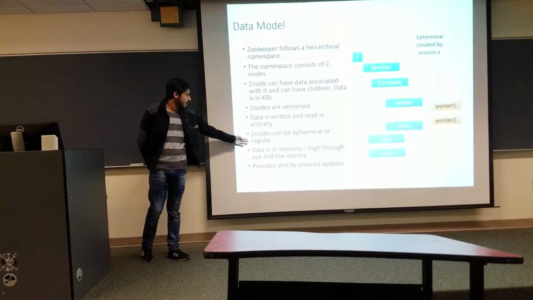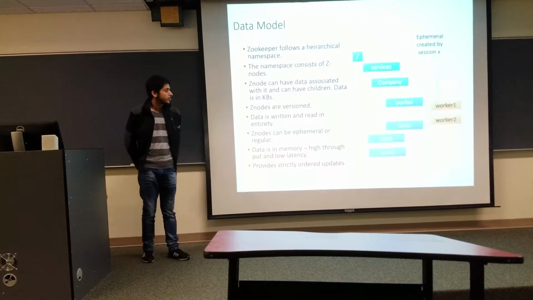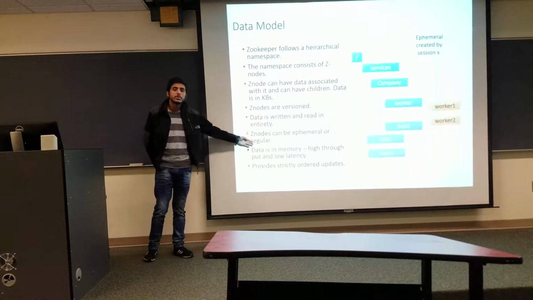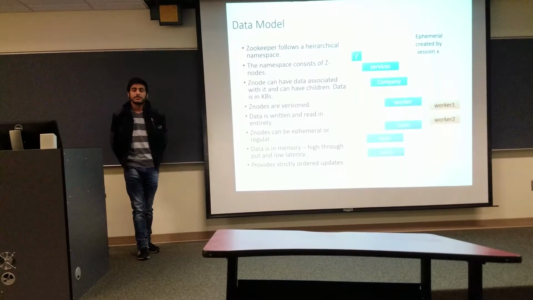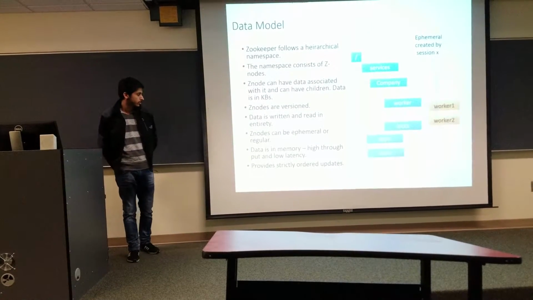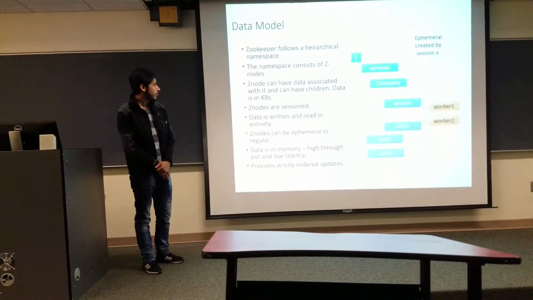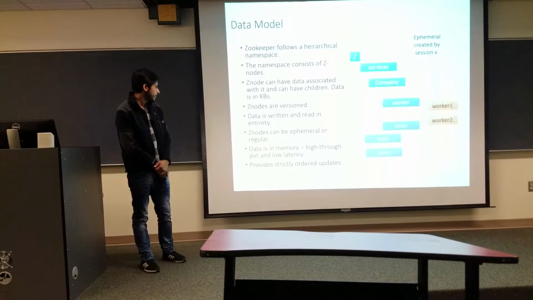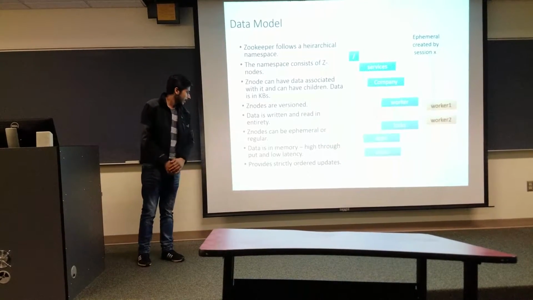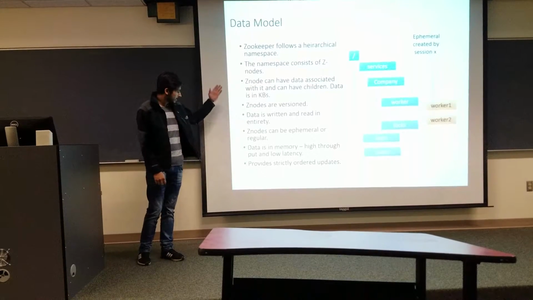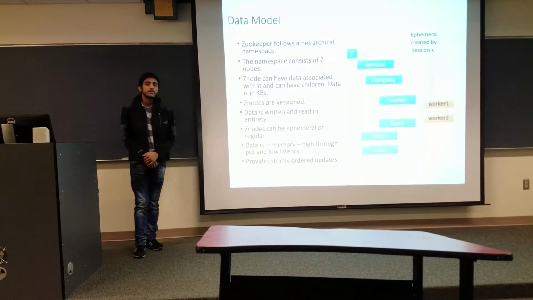I already said znodes can be ephemeral or regular. Ephemeral znodes are created and destroyed whenever the process dies. But for regular znodes, we need to use the delete API of Zookeeper to delete those znodes. And the data is in memory, therefore operations in Zookeeper are pretty fast, with high throughput and low latency. And the hierarchical namespace, this tree-like model, helps to provide strictly ordered updates.